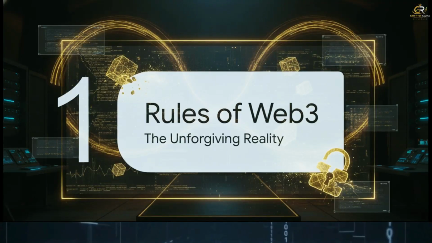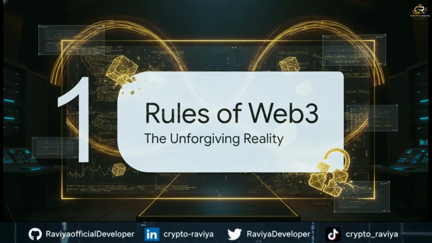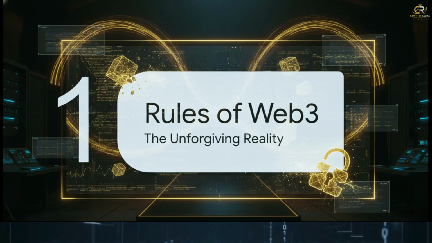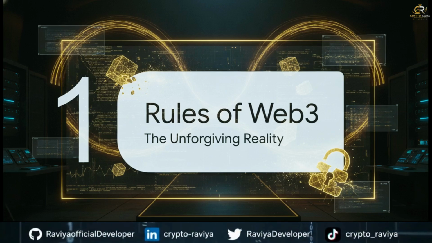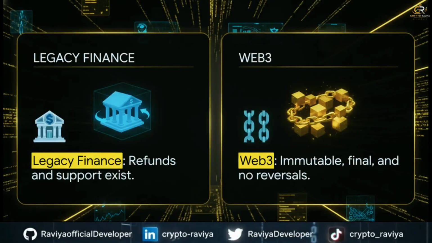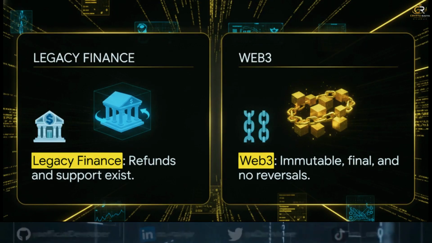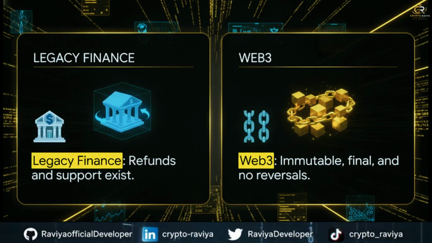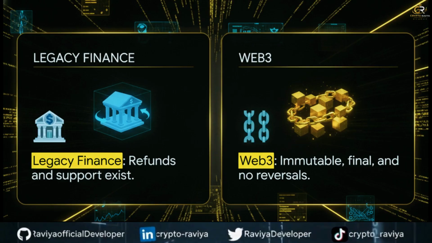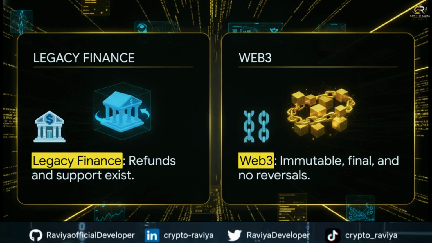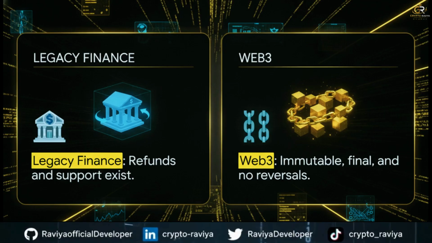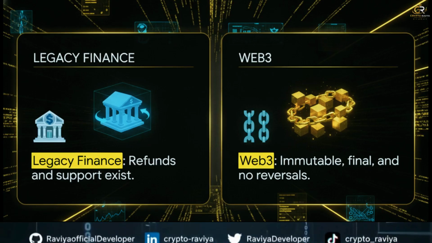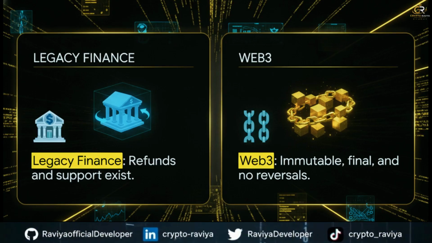Starting off with Section 1, the unforgiving rules of Web3. We really have to start with this foundational reality of blockchain tech because any misunderstanding here can literally lead to total asset loss. When you compare legacy finance to Web3, it is night and day. Unlike the old systems, blockchain transactions are peer-to-peer and totally irreversible once they're confirmed. Think about it. In the traditional banking world, if you accidentally wire money to the wrong account, what do you do? You call customer support. They place a hold, reverse the charge, and you breathe a huge sigh of relief.